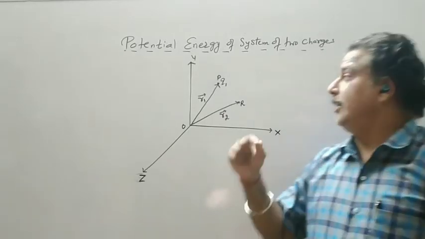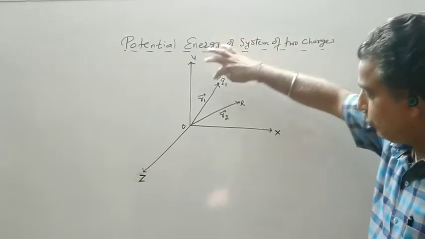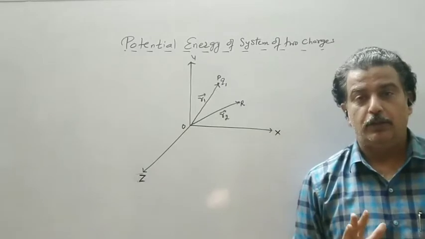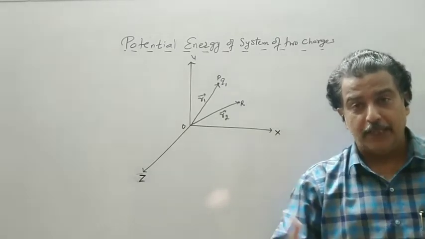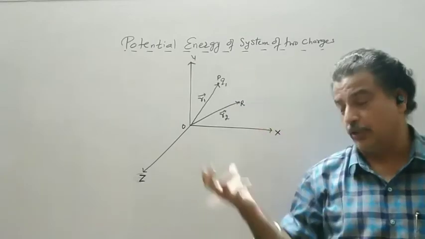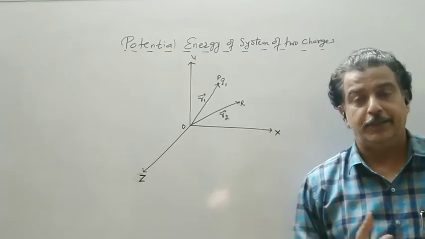So while bringing this Q charge from infinity to this point, the work done by the external force against the field is zero, because there is no source in the system. So the class is empty.